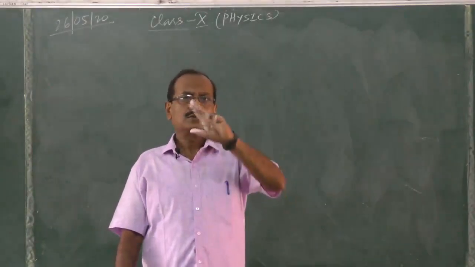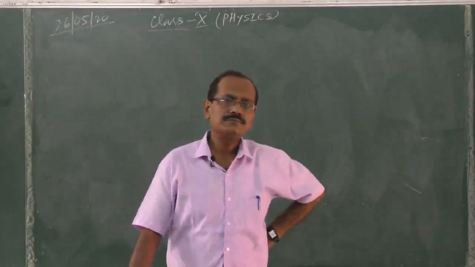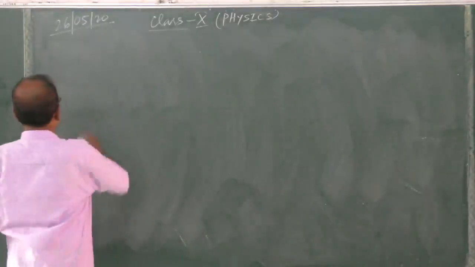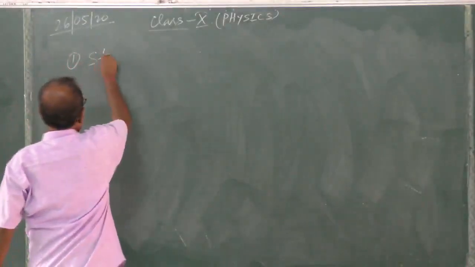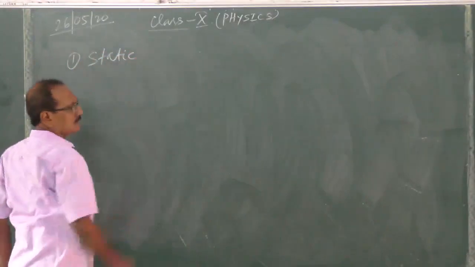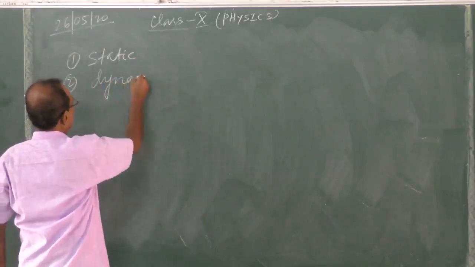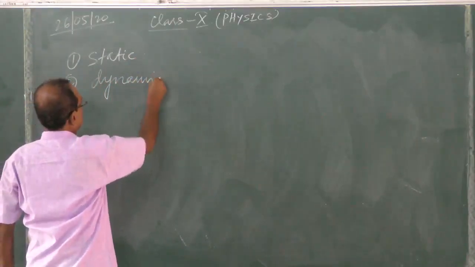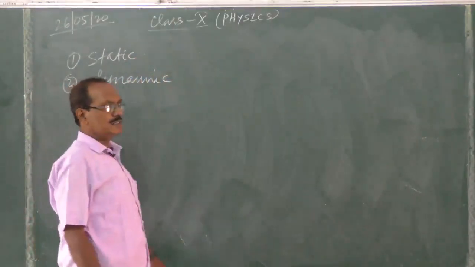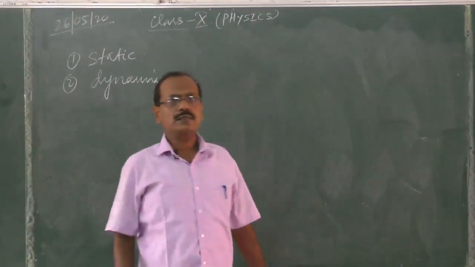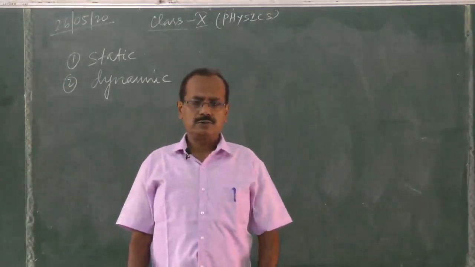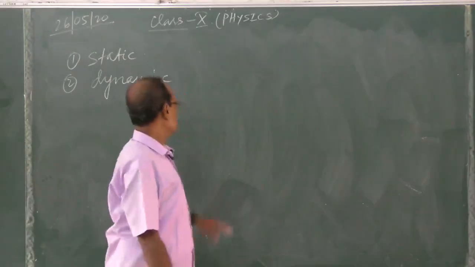So therefore, there are two types of equilibrium. One is static equilibrium and another is dynamic equilibrium. One is static equilibrium, another is dynamic equilibrium. So static equilibrium.